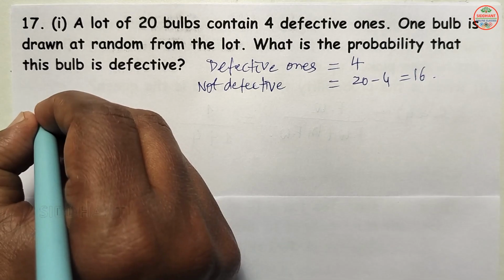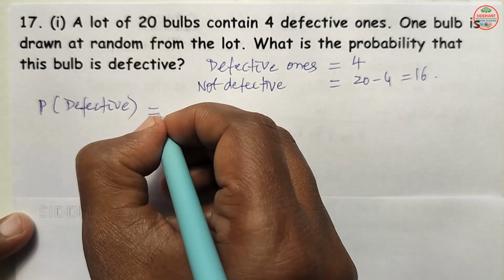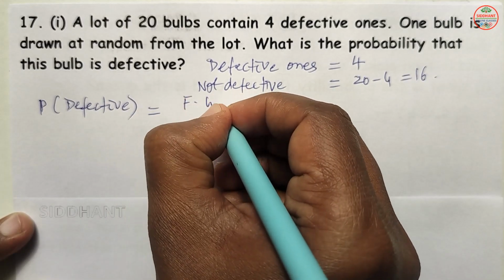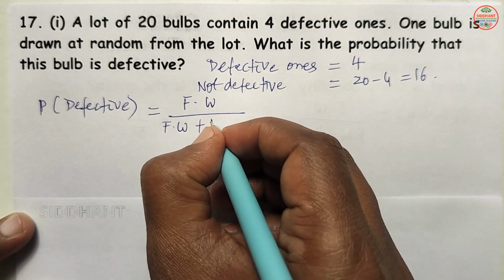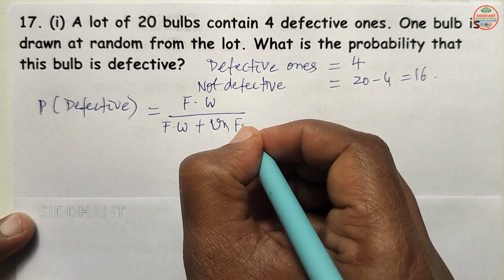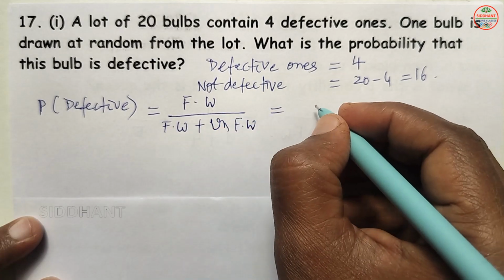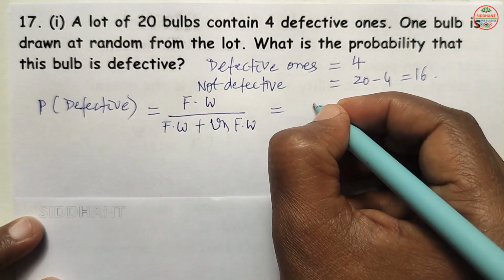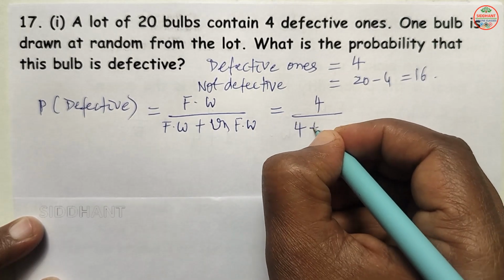That means happening side, they asked P of defective. So that will be favorable ways by favorable ways plus unfavorable ways here. Favorable ways, defective, how many are there? 4. So favorable ways will be 4.